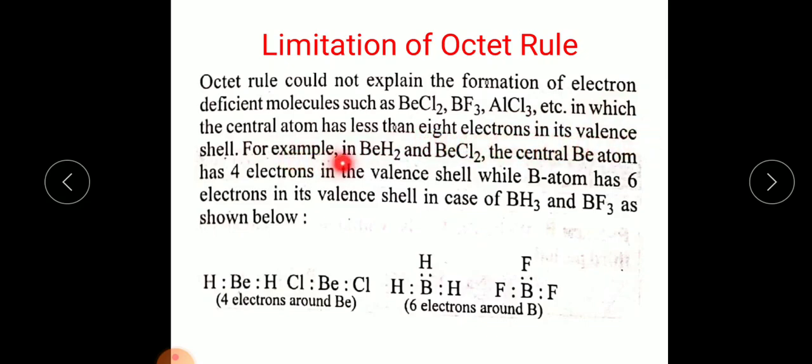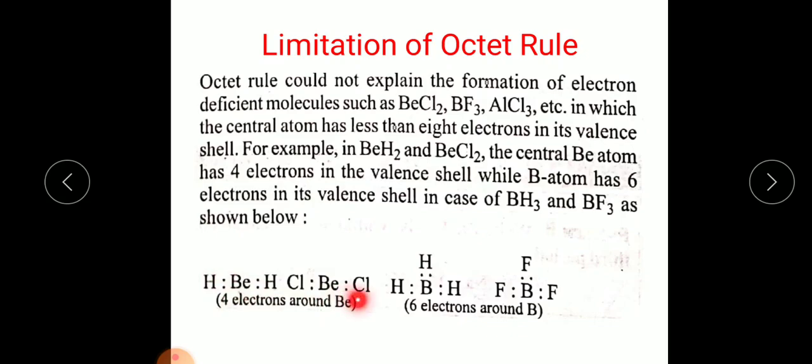shell. For example, in BeH2 and BeCl2, the central beryllium atom has 4 electrons in the valence shell, while the boron atom has 6 electrons in its valence shell. Now consider BeH2. Beryllium in the outermost shell has 2 electrons and hydrogen has one electron. While they form a covalent bond, they share one electron pair with each other. In doing so, the central atom does not have 8 electrons. It has only 1, 2, 3, 4. So this is the limitation of the octet rule.